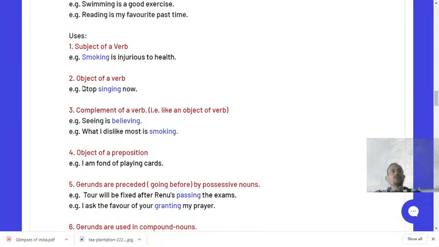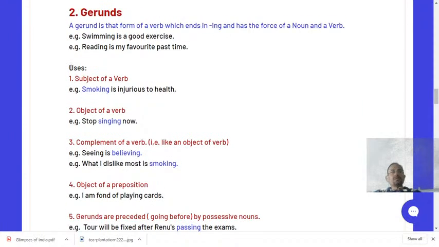So the first use of gerund is subject of a verb. You see here, smoking is used before the verb. Whatever is used before the verb is called the subject of the verb. As smoking goes before the verb is, smoking is the subject of the verb is here.